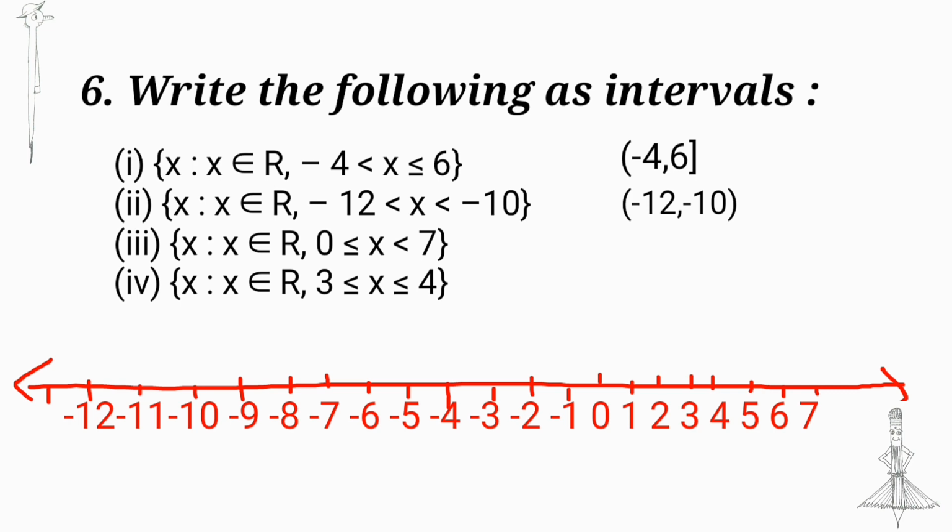Next, x in R, 0 less than or equal to x less than 7. Closed bracket at 0 and open bracket at 7. Next, x in R, 3 less than or equal to x less than or equal to 4. Then 3 and 4 are included in this interval. Therefore, the closed interval 3, 4.